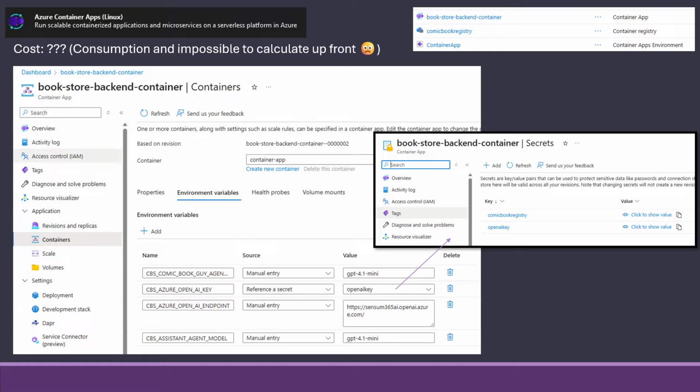It's also not easy to understand because it's a serverless thing that is just consumption. So I cannot tell you how much this costs. It should be fairly low in terms of consumption. But again, you need to run at least the first day before you can see what cost it is.